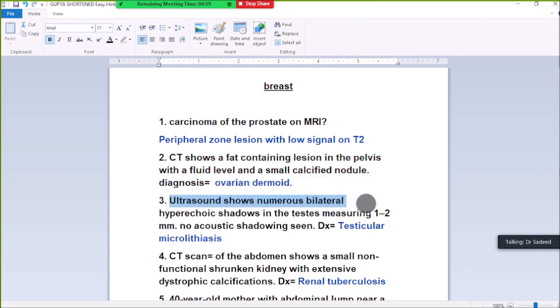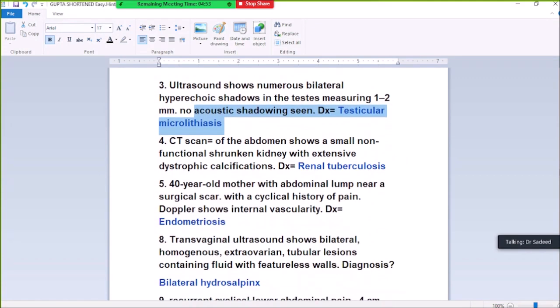3. Ultrasound shows numerous bilateral hyperechoic shadows in the testes, varying 1 to 2 mm. No acoustic shadowing seen, diagnosed testicular microlithiasis. 4. CT scan of the abdomen shows a small non-functioning shrunken kidney with extensive dystrophic calcification, diagnosed renal tuberculosis.